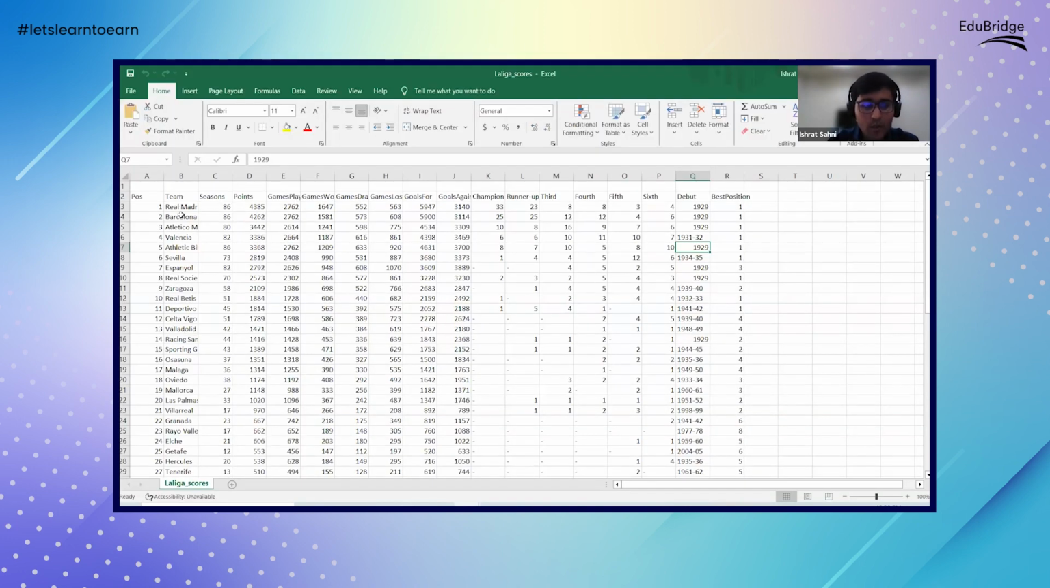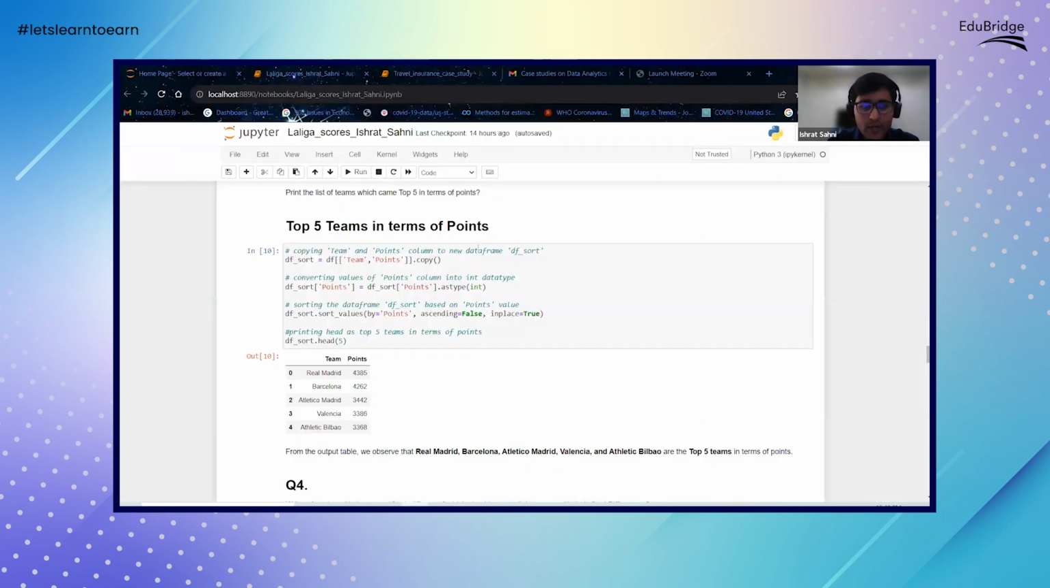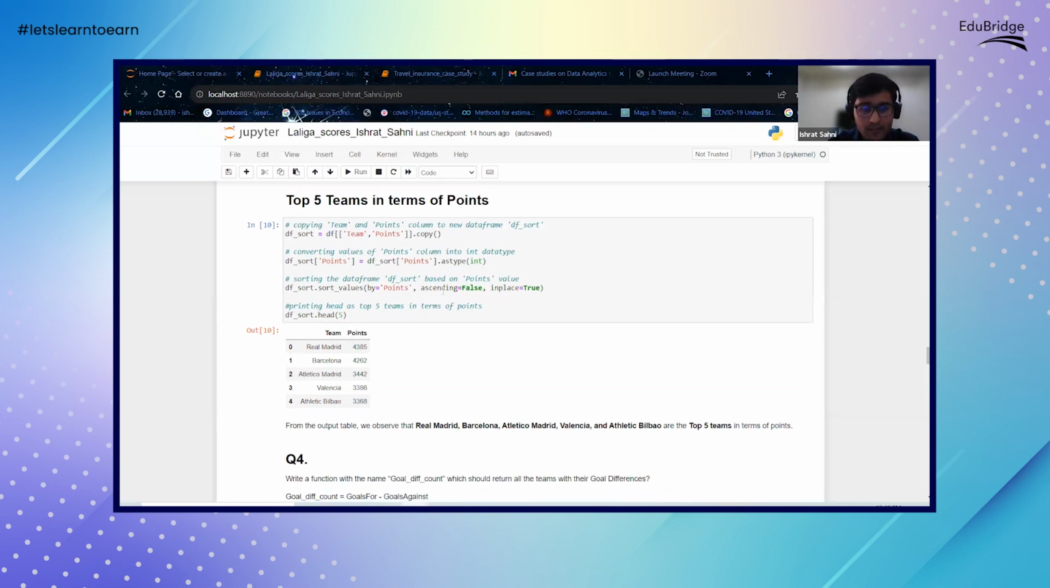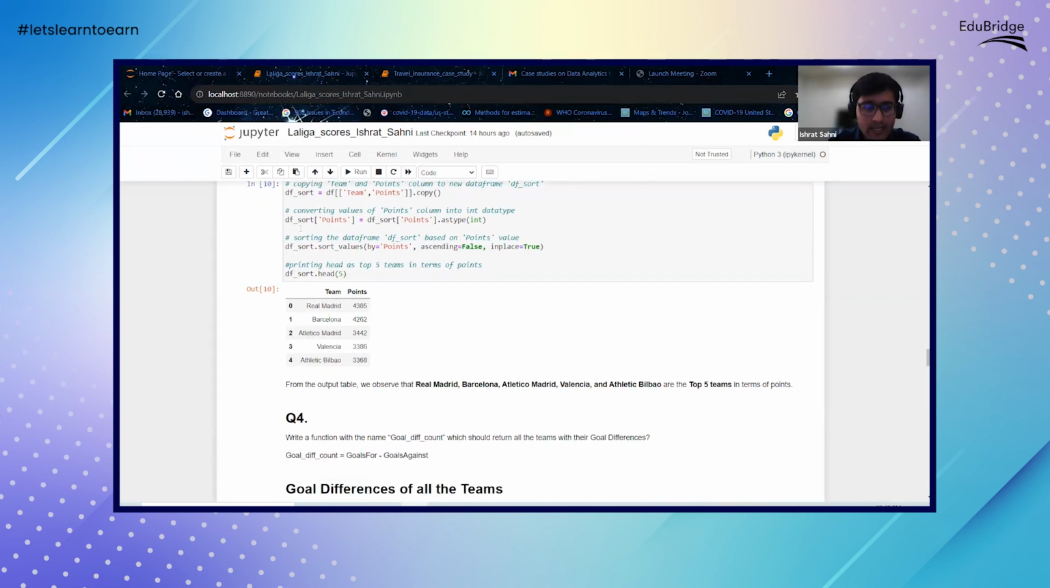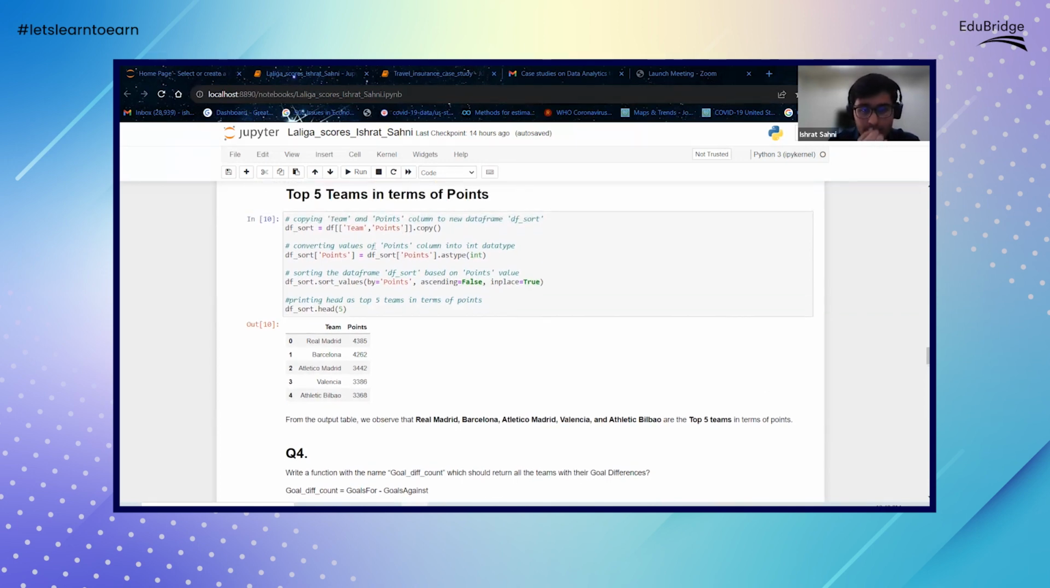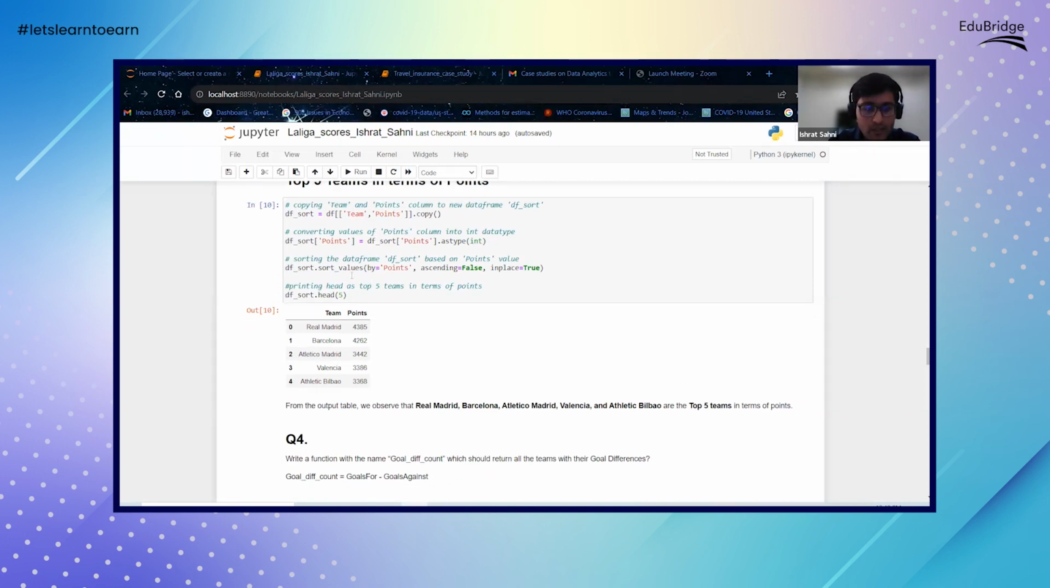Now we can do that for different variables as well. We can, let's say, find out the top 5 teams in terms of the best position or any other variable. But let's say we do it in terms of points, because that is the variable that makes the most sense for finding the top 5 teams. So first of all, we take the data set and sort it in terms of points, as you can see.